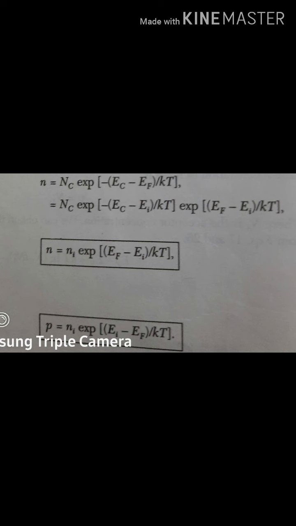A plot of these calculations for silicon and gallium arsenide is shown in the diagram. We have incorporated the variation of the band gap with temperature. We note that as the temperature increases, the Fermi level approaches the intrinsic level, that is, the semiconductor becomes intrinsic. The figure shows the electron density of silicon as a function of temperature for donor concentration Nd equal to 10^15 per cubic centimeter.